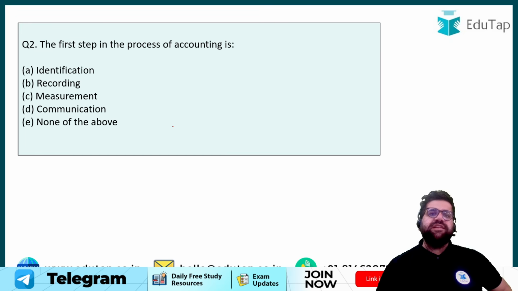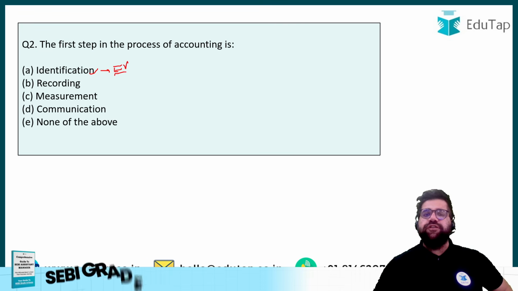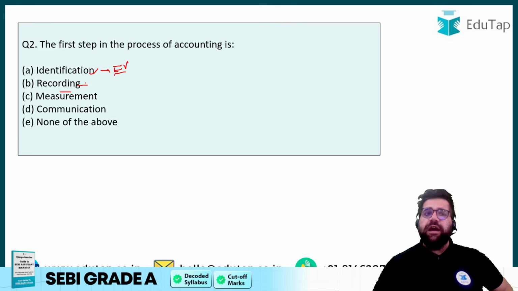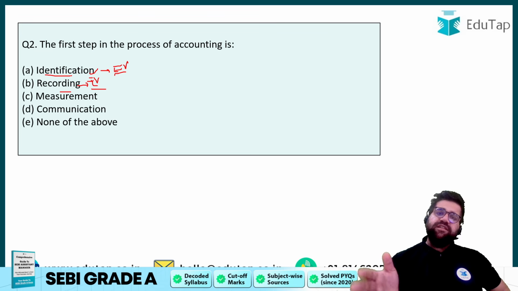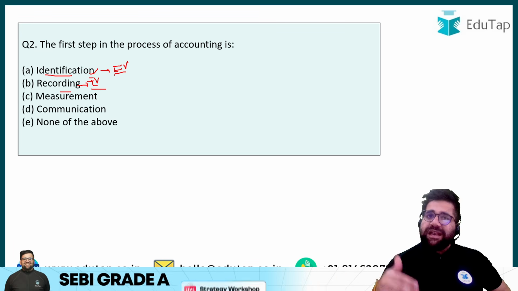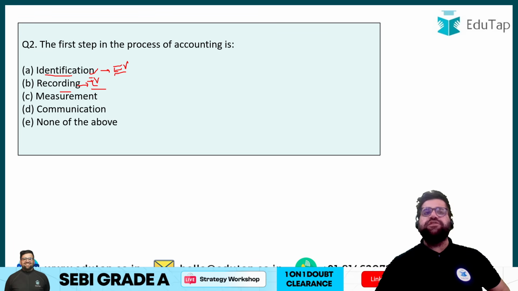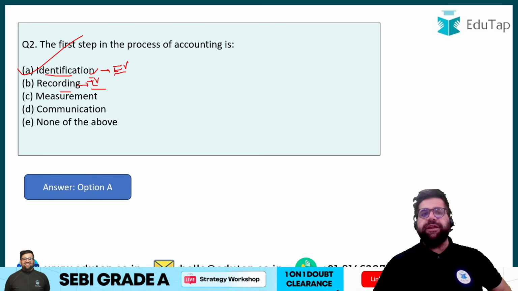Even if you apply your basic sense, the process of accounting starts from identification. Identification of what? Identification of economic events. Recording of what? Again, recording of economic events. But first you identify whether this is an economic event or not. Then you record it in multiple different books of accounts, right? Therefore the correct answer over here will be option number A, right?